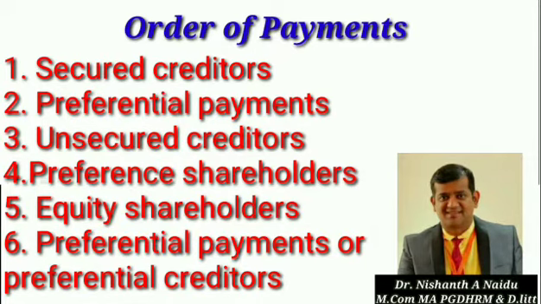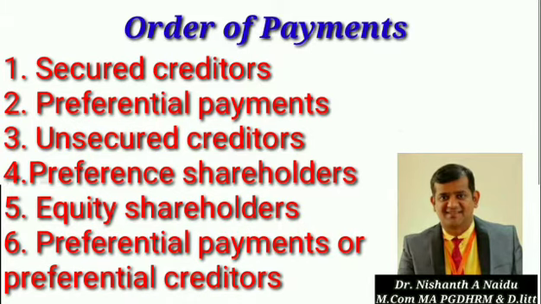We might borrow money against land and building, against plant and machinery, or on the basis of stock we have. Clear? So this is what we call a secured creditor. Secured creditors means the borrowings which create a charge on the company's assets.